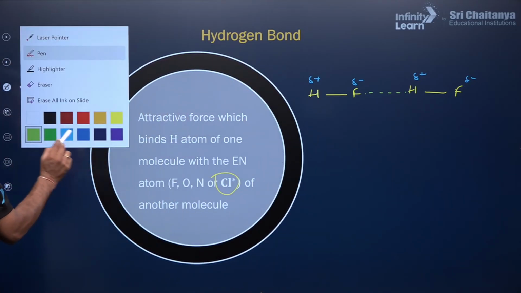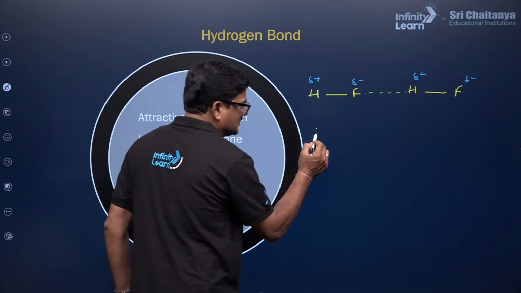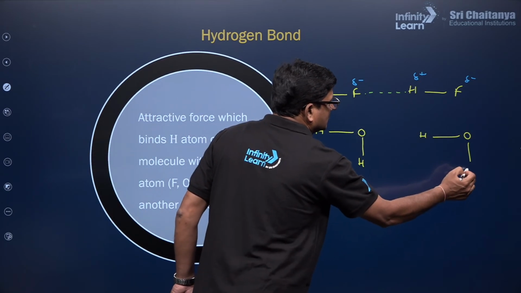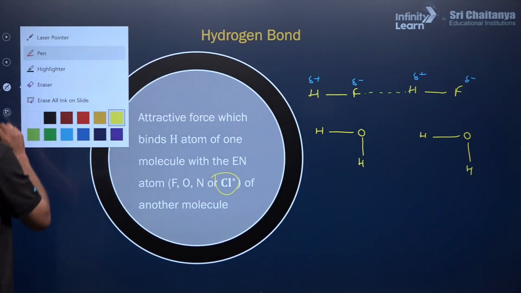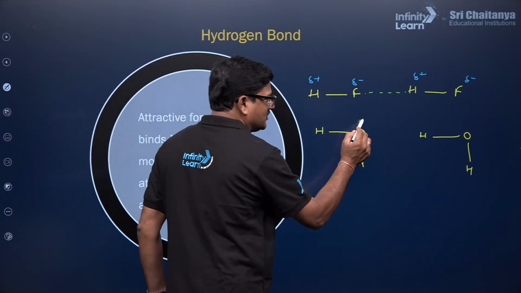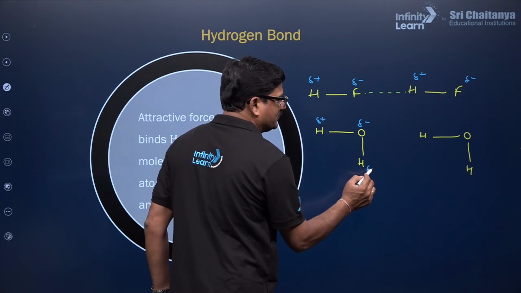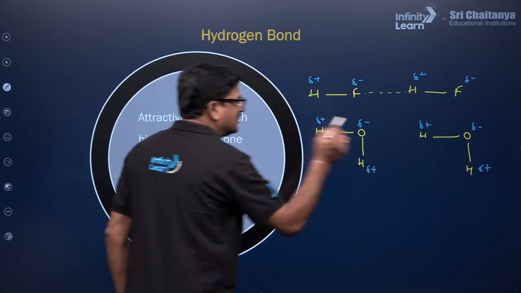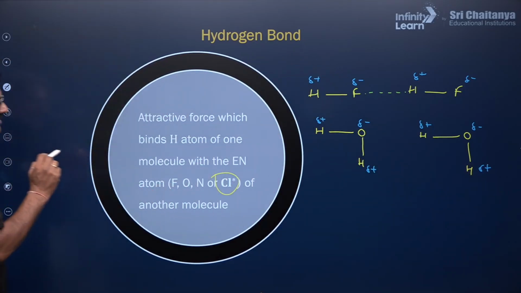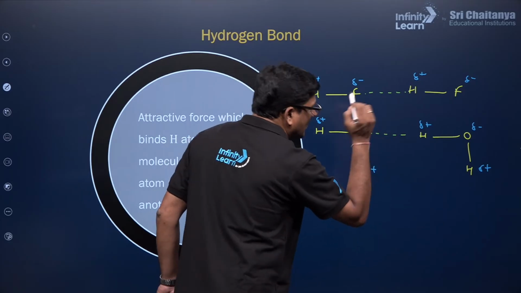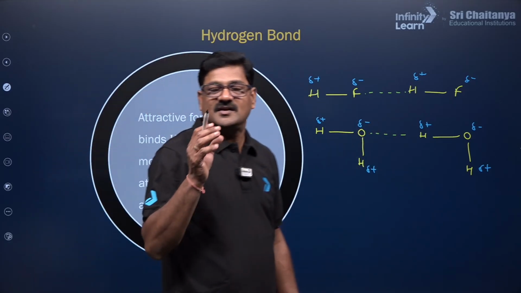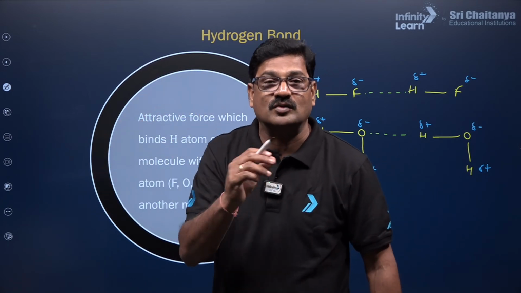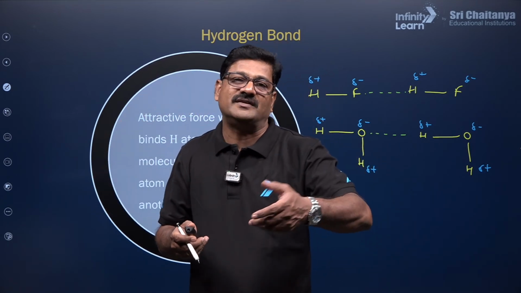And I just want to give you one more example, beta. Oxygen with the water molecule, this is the structure, and in the water molecule there is a partial negative charge and a partial positive charge. Here partial negative charge and a partial positive charge, and a partial negative charge and a partial positive charge. And the attraction force between these two is the hydrogen bonding. Whenever hydrogen bonding comes, even in organic chemistry, you are going to get a special behavior.